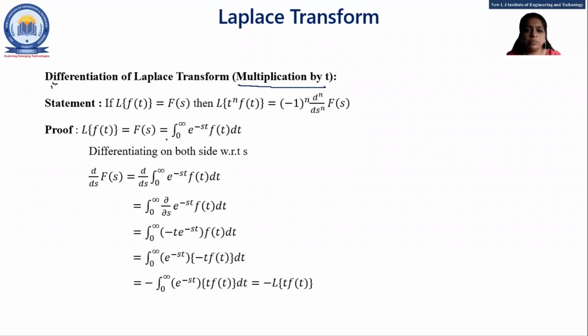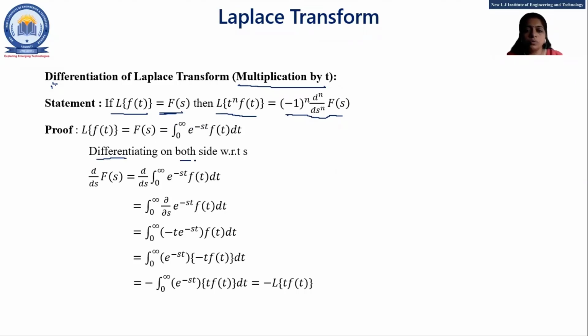Okay. So the statement of this topic is: if Laplace of f of t is equal to F of s, then Laplace of t raised to n into f of t is equal to minus 1 raised to n d raised to n upon ds raised to n into F of s. Okay. So let's start the proof of this statement. As per the given definition, Laplace of f of t is equal to F of s, and that is integration 0 to infinity e raised to minus st f of t dt.